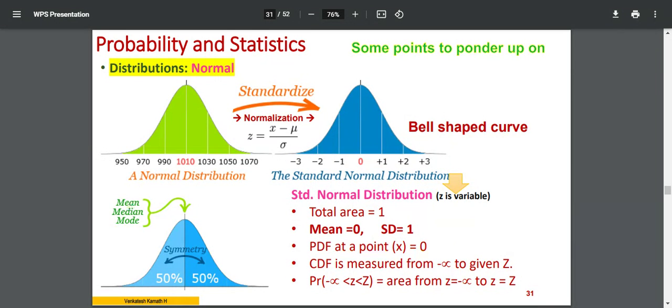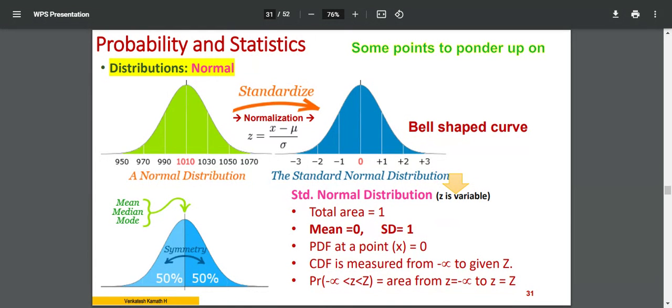So we calculate like this, minus infinity to a given z. This is called z. X-axis values are called z values. And it leads to the z distribution. So probability of occurring, you can see the last line written here, probability of occurring minus infinity to z. Variable is z, small z is a variable.